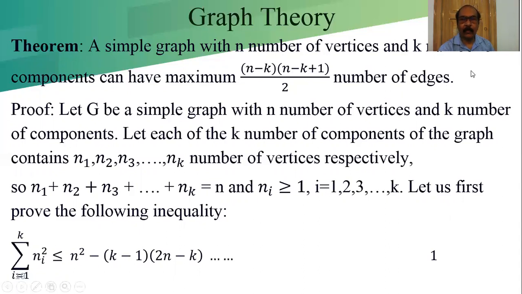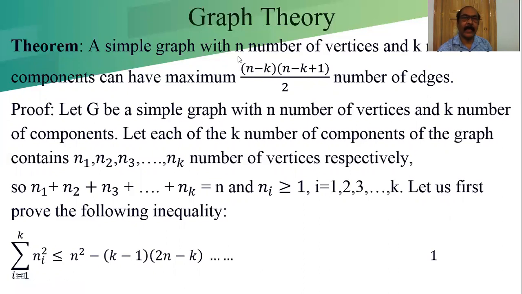That theorem we already learned. The maximum number of edges of a simple connected graph is nC2, that is n(n minus 1)/2. Now here we have k number of components and the total number of vertices is n.